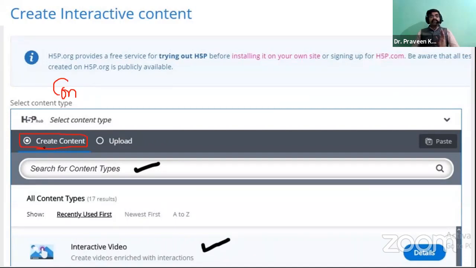Before creating content, you should know the details of each content type. I think it is visible in the bottom right corner. There is a detail button. The first one is interactive video content. In front of it, if you click the button called detail, they provide information about where and for what purpose you can use that specific content tool.